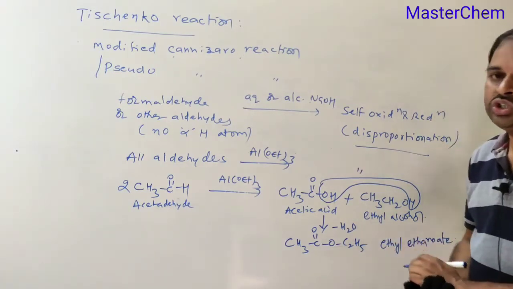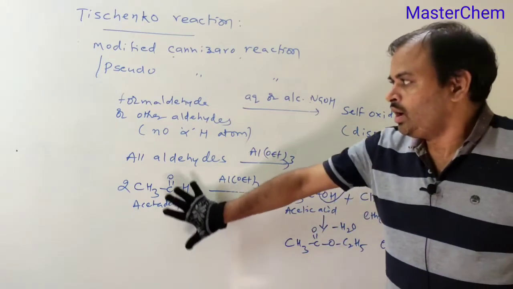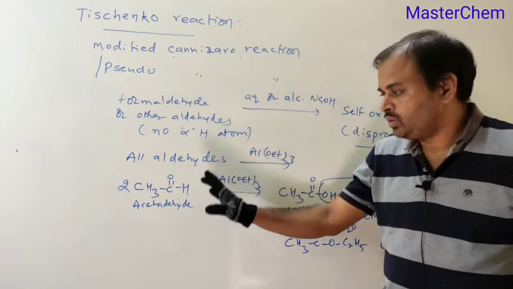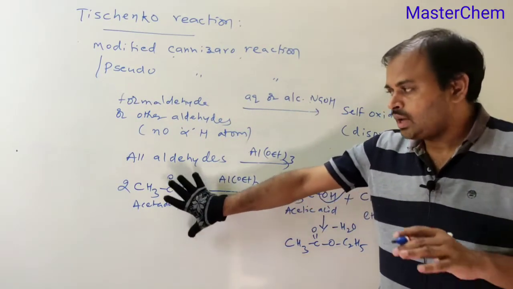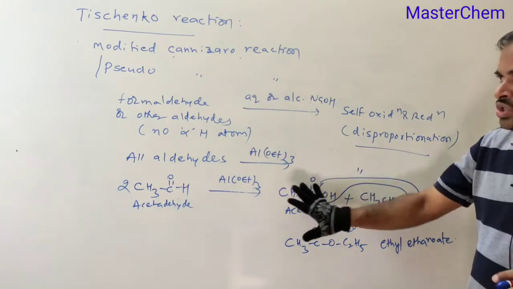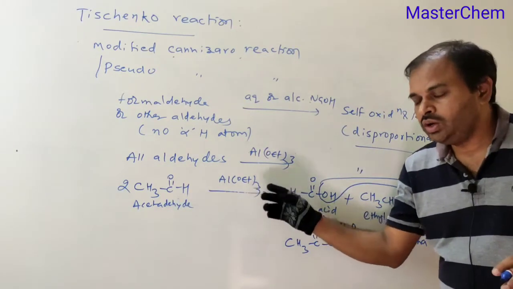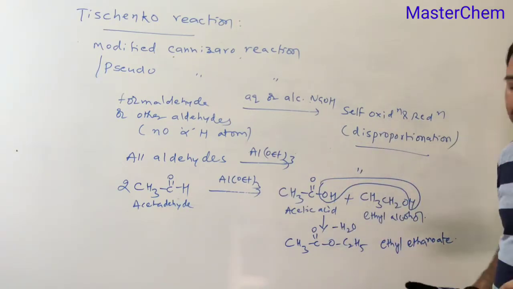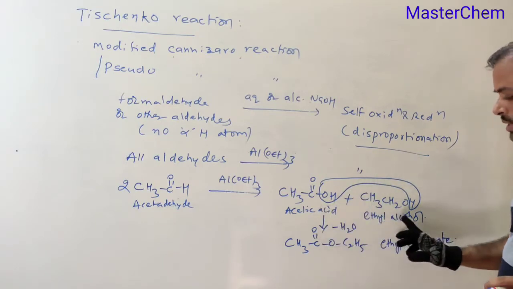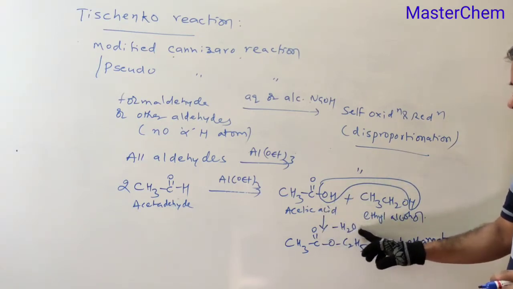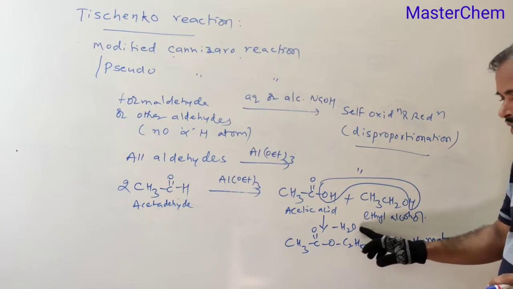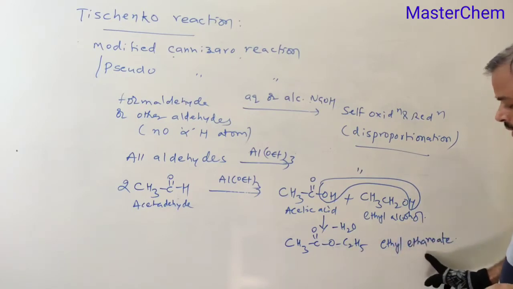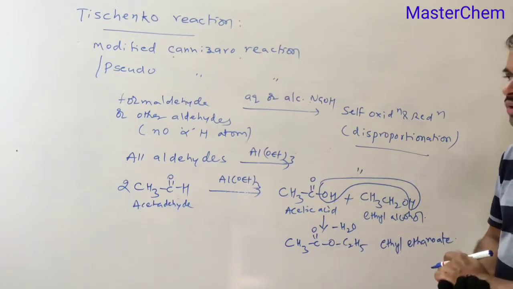This is about the Tischenko reaction. What is the Tischenko reaction? All aldehydes, irrespective of alpha hydrogens, undergo the Tischenko reaction in presence of aluminum triethoxide. What are the products? Self-oxidation and self-reduction products are formed: acetic acid and ethyl alcohol. Then loss of H2O, dehydration, takes place and results in an ester. What is the ester here? Ethyl ethanoate. So this is the Tischenko reaction.